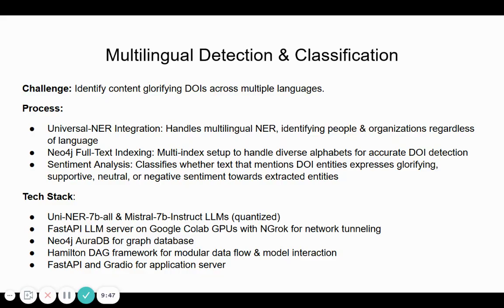Then again, we have the Neo4j AuraDB, the managed cloud-based AuraDB for the graph database. We have the Hamilton DAG library for implementing the modular data flow and the interaction between models. And then we are using FastAPI and Gradio for the actual application server of this content moderation system.